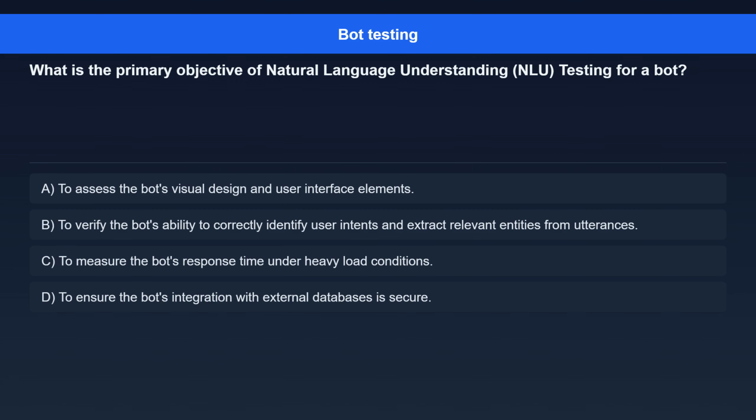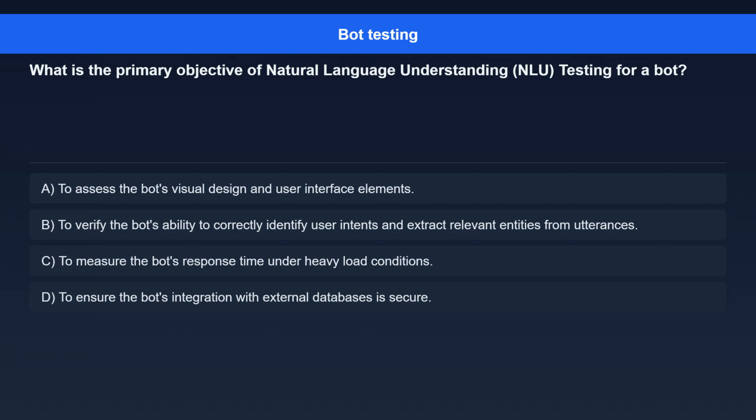Question 1. What is the primary objective of natural language understanding (NLU) testing for a bot? Option A. To assess the bot's visual design and user interface elements. Option B. To verify the bot's ability to correctly identify user intents and extract relevant entities from utterances.